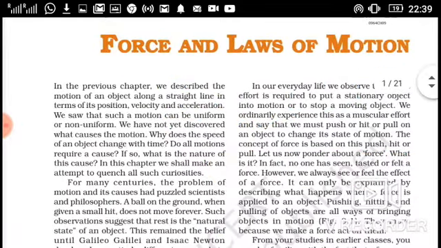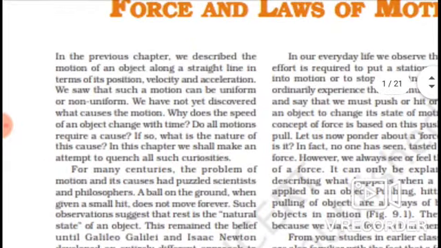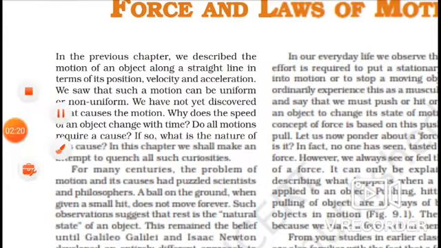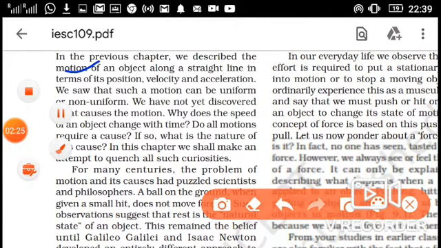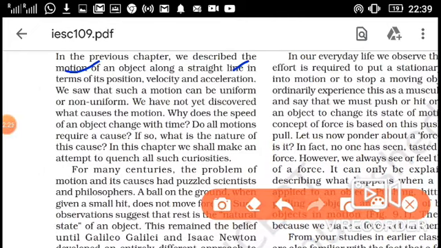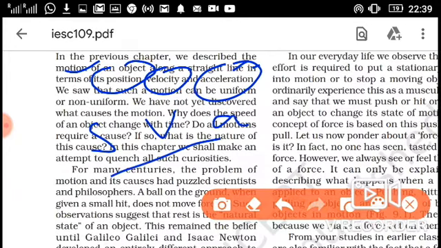In the previous chapter, chapter 8, we described the motion of an object. We discussed straight line motion in terms of position s, velocity v, and acceleration a. We also discussed the three equations of motion: v is equal to u plus at, s is equal to ut plus half at square, and 2as is equal to v square minus u square.